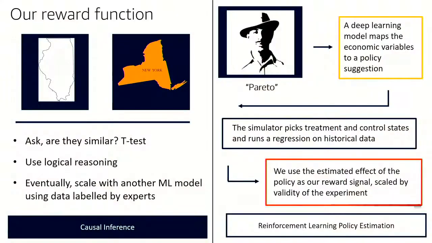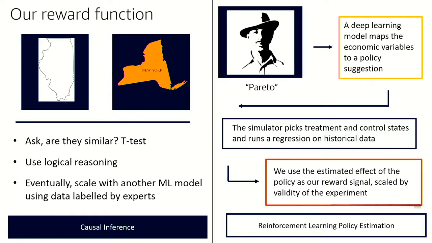So then we'd actually be able to have a binary model that's telling us whether or not an experiment itself is valid. After that, we feed those results into an RL agent. The RL agent was actually named Pareto, after an Italian economist. Pareto is a deep learning model that maps the economic variables to a policy suggestion. So the deep learning model itself is recommending a new policy.